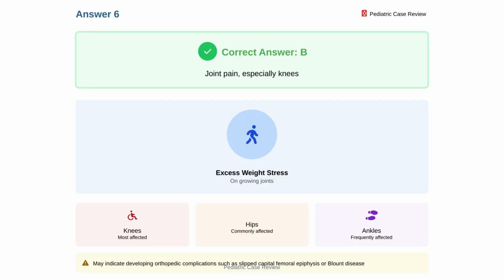The correct answer is B, joint pain especially in the knees. Excess weight places significant stress on growing joints, with knees, hips, and ankles most commonly affected. This musculoskeletal pain can further limit physical activity, creating a negative cycle. Joint pain may also indicate developing orthopedic complications such as slipped capital femoral epiphysis or Blount disease.